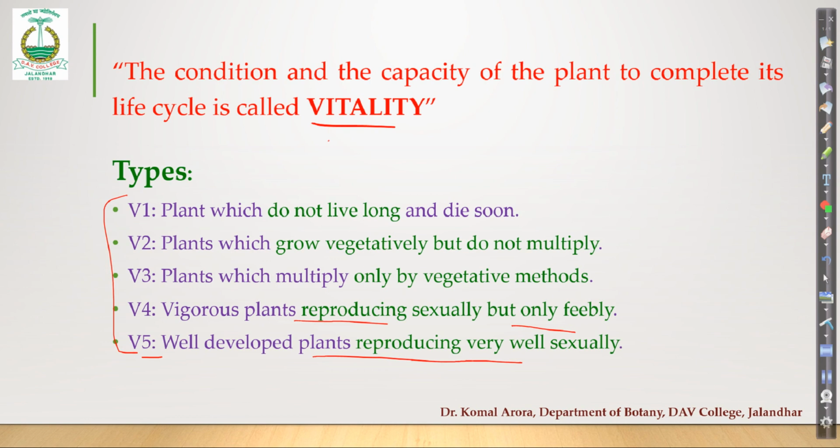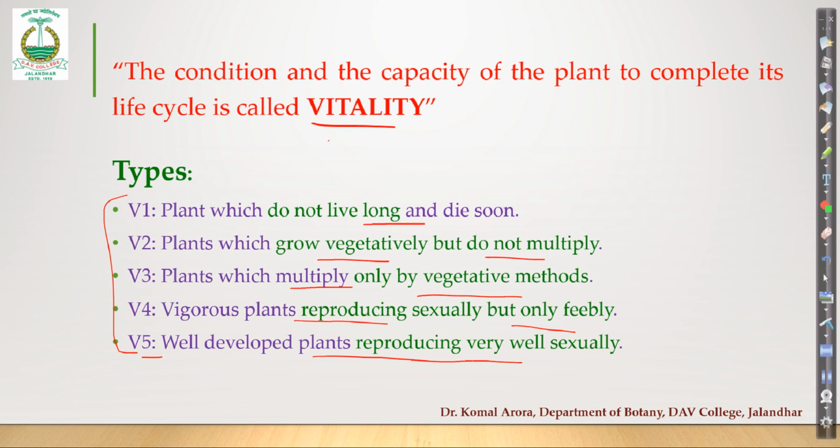Then we have V3. V3 is plants which multiply by vegetative methods only. Means they are completing their life cycle. They are giving rise to offspring, but the only means is vegetative propagation. It is not by means of sexual methods. Then we have V2. V2 are the plants which grow vegetatively, but they do not multiply. Means once the plant is established, it is not going to produce further baby plants. Its organs are not going to serve as a propagule for the next generation. So they don't multiply. And V1.